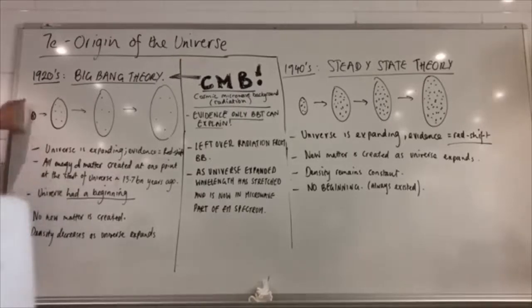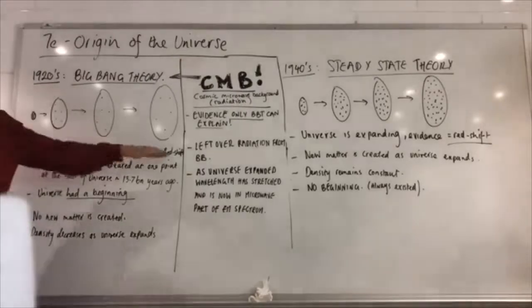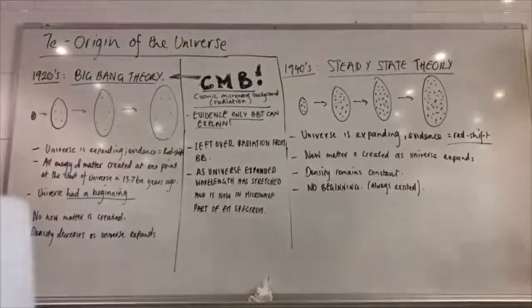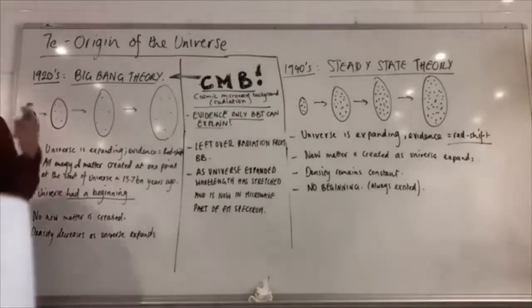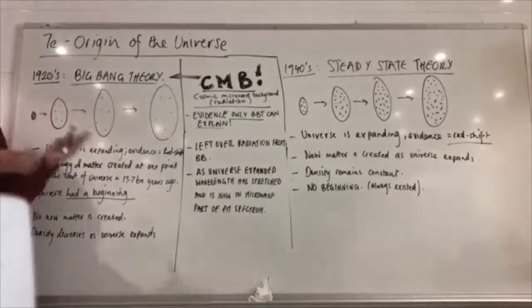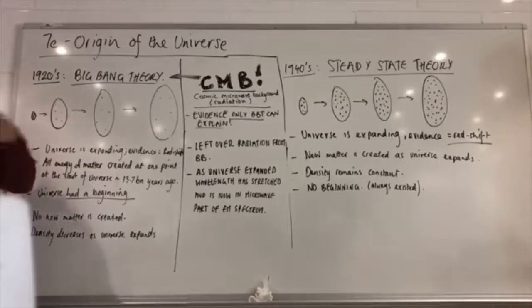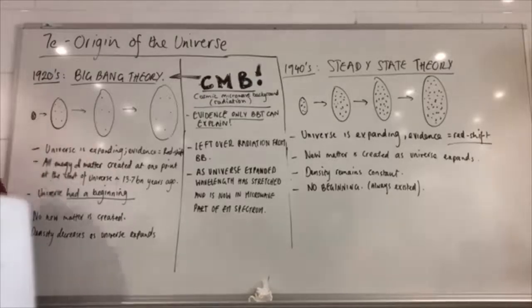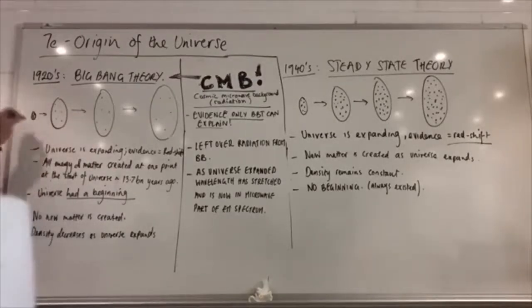So the universe in the Big Bang theory is expanding, and the evidence for that is the redshift of distant galaxies. All the energy and matter that we have today, everything that we know exists in the current universe, was created at that single point of the Big Bang, which also suggests that the universe had a beginning. That's one other point that the Big Bang theory states that the other does not: that we actually have a beginning. There was a start to our universe. Before that, we're not quite sure exactly, but there is a beginning, a starting point.